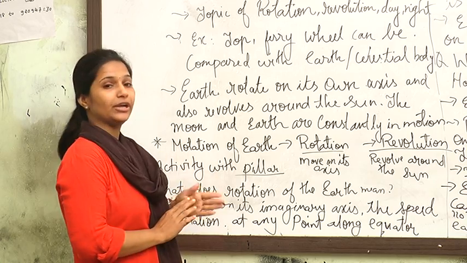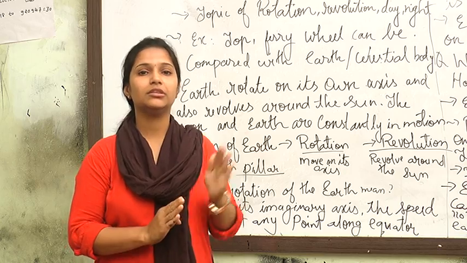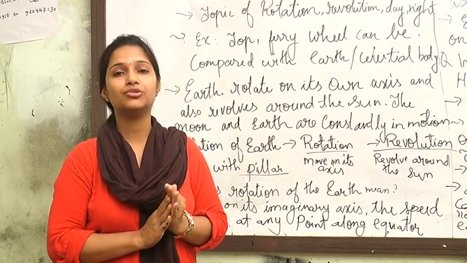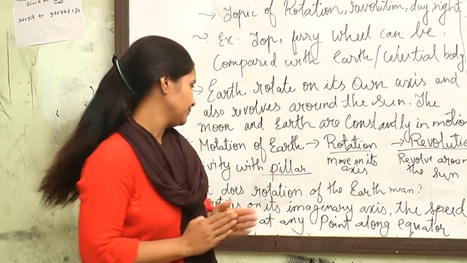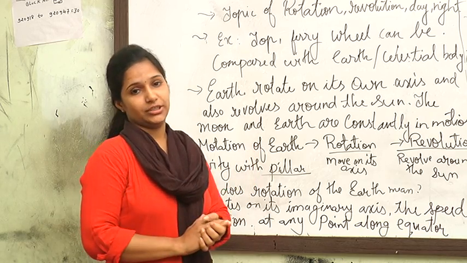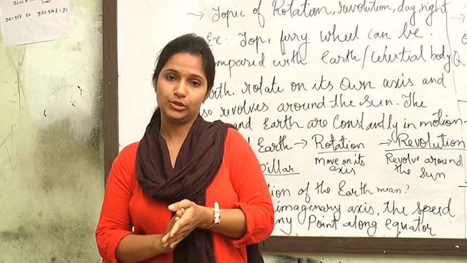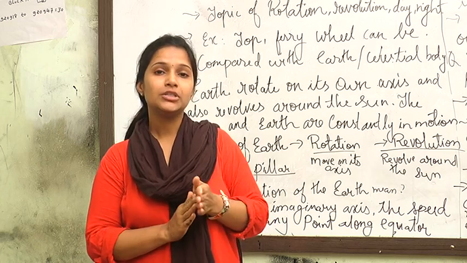Now it's time for an activity. How can we easily understand timing with the movements? What happens with rotation and revolution? The times change, and day and night occur. How is it possible? Let us move to the activity with a pillar's shadow. When you go to school, or at your home also, you have seen that the shadow of a wall changes according to the time.